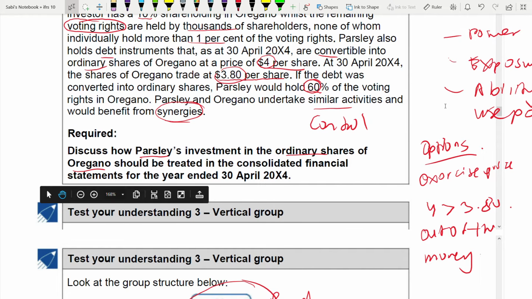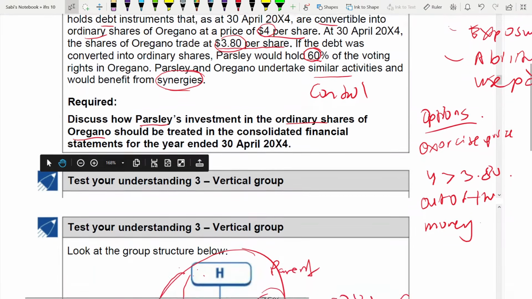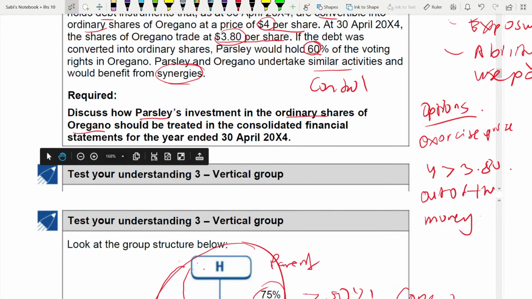So this would suggest that it is likely Parsley will exercise the option. Why? Because it's not very deeply out of the money. The difference is not so much, and also you are going to have some benefit of synergy. So even if you exercise, you are not going to run a loss. Okay. So Parsley is more likely to exercise this option. Therefore, based on the above, Parsley has control over Orango and therefore it has to be consolidated. Okay, this is your judgment.